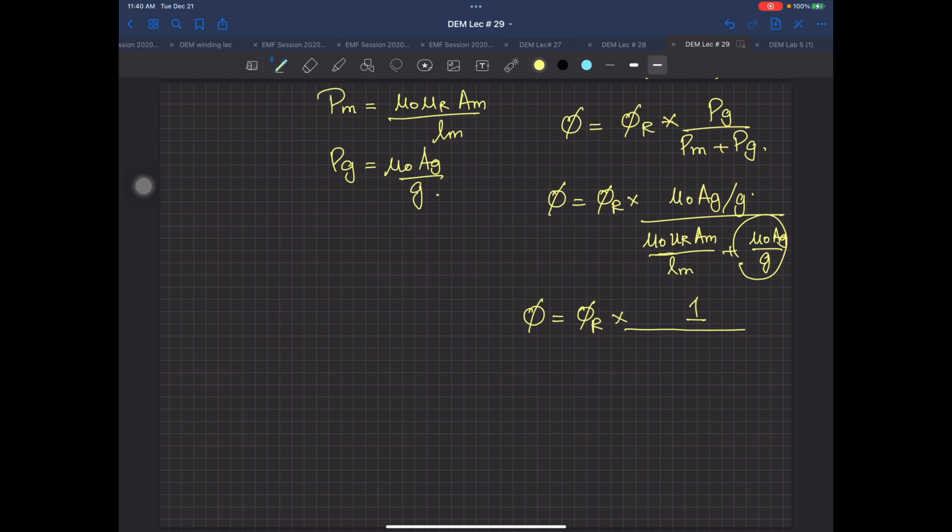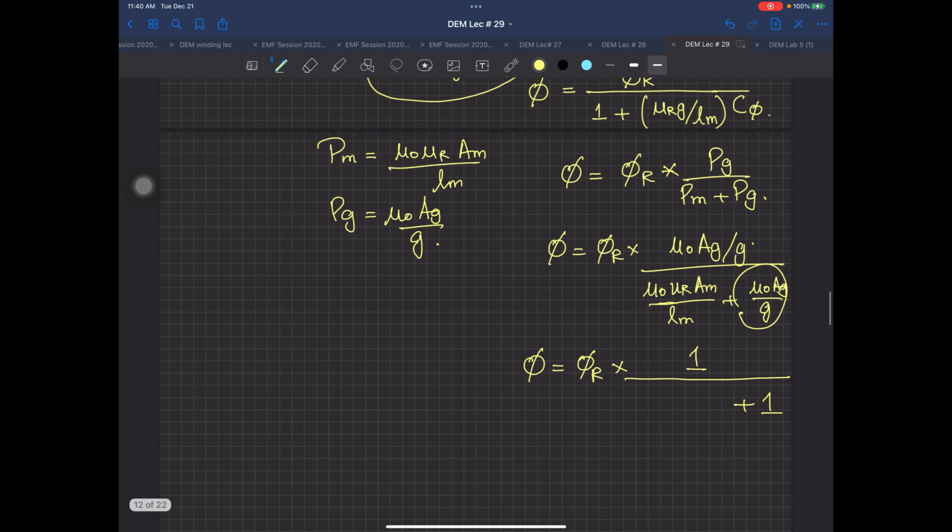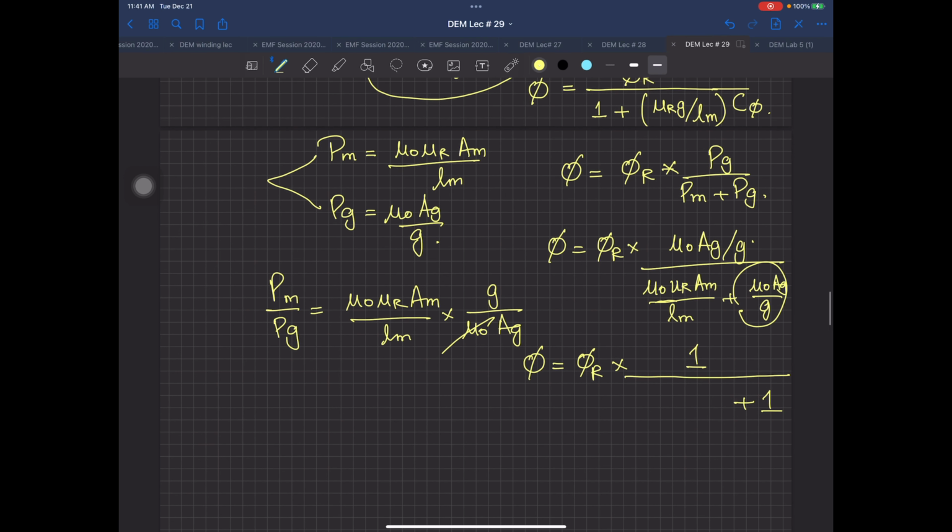So this is 1 divided by, this is plus 1, and you are dividing over here what? You are dividing PM by PG. So you have these two terms already here. Instead of doing them over there, you can divide PM by PG. What is PM? This is mu naught mu r AM over LM, and since this is a division, this will become G over mu naught AG. Mu naught cancelled. You have only mu r AM over AG.